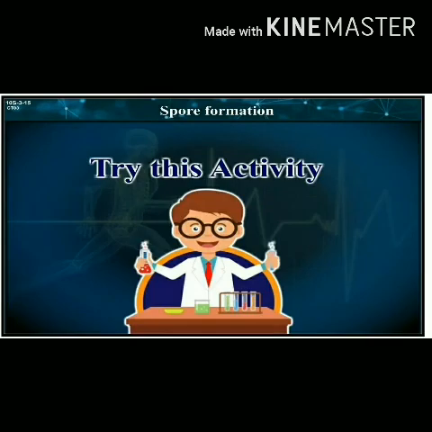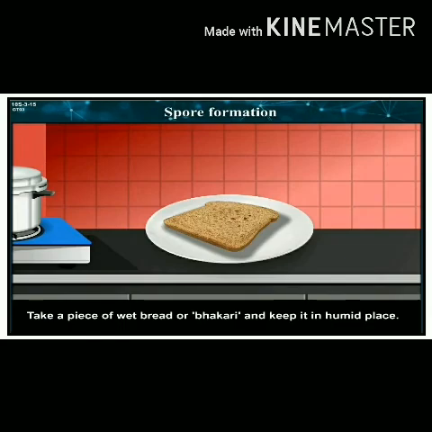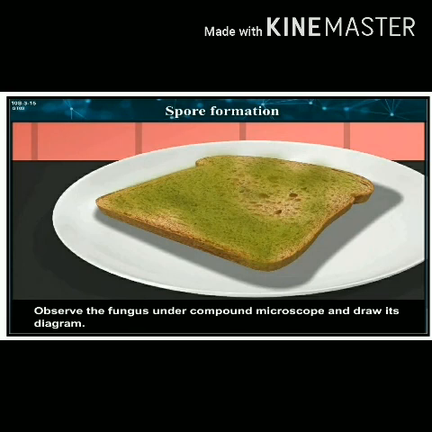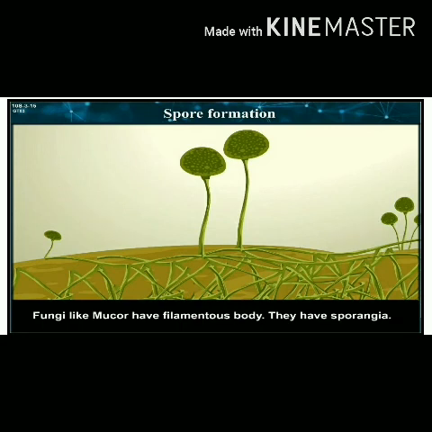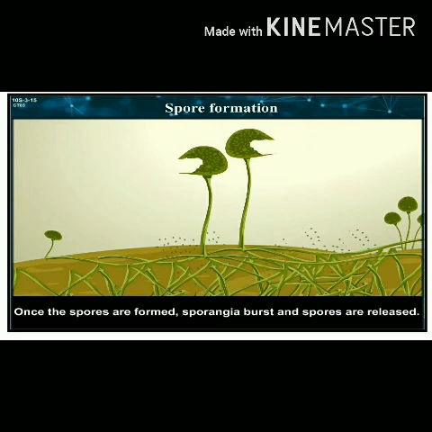Spore formation. Try this activity. Take a piece of wheat bread or bhakri and keep it in a humid place. Fungus will grow on it within 2-3 days. Observe the fungus under a compound microscope and draw its diagram. Fungi like mucor have a filamentous body. They have sporangia. Once the spores are formed, the sporangia burst and spores are released. Spores germinate in a moist and warm place and a new fungal colony is formed.